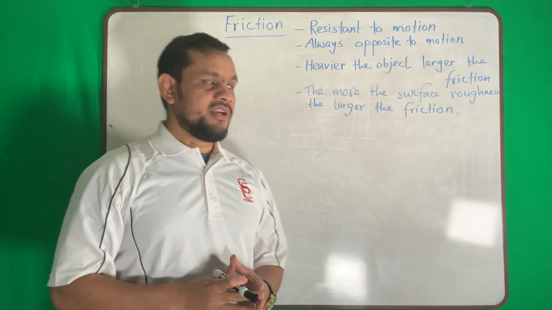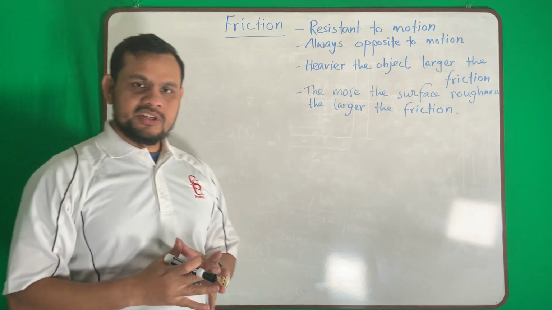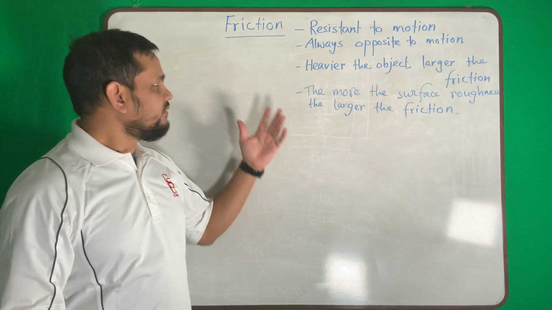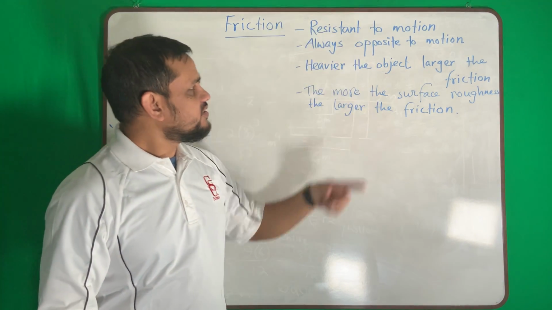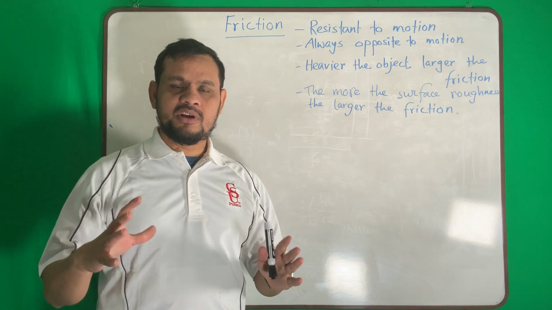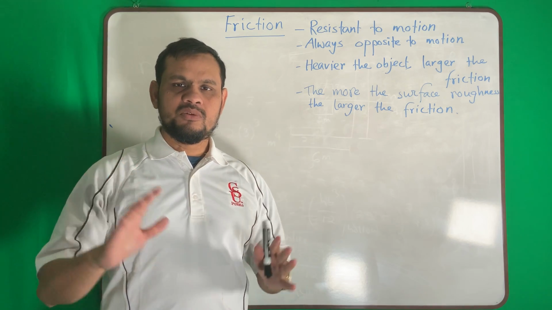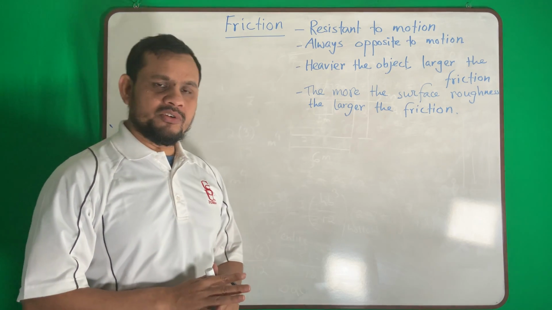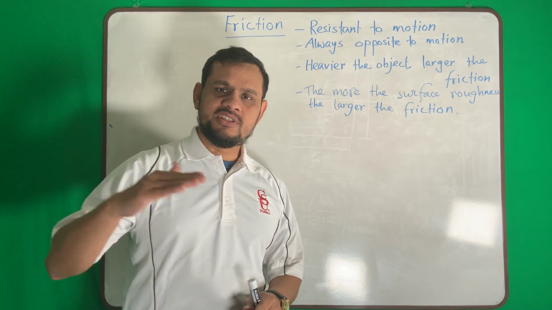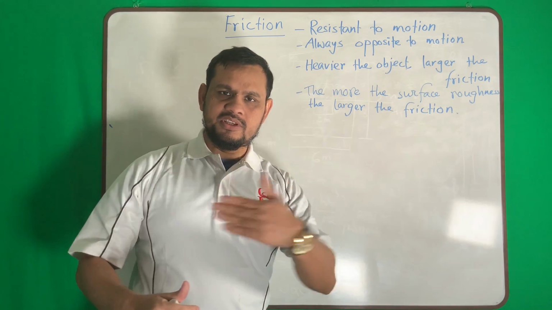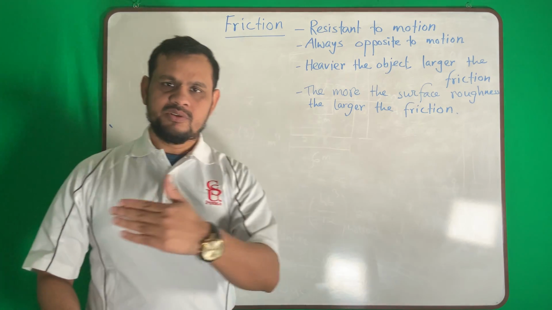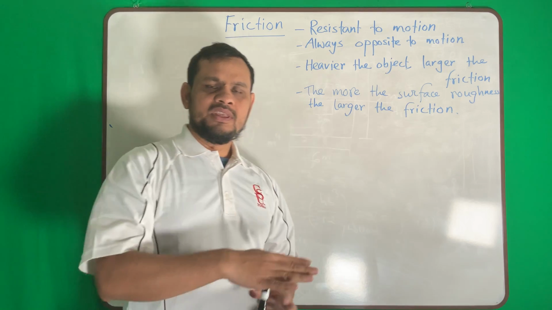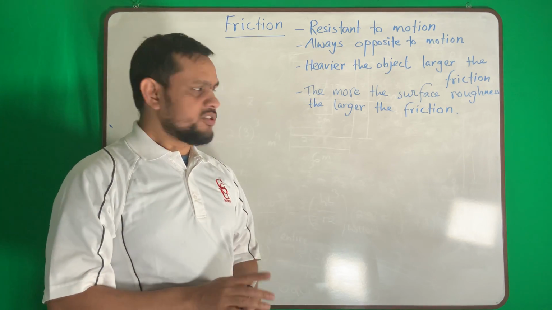Today our topic is friction. What is friction? In statics, we define friction as resistance to motion. That means whatever resists my motion, we call it friction. And it is always opposite to the motion. That means if my motion is this way, resistance will be this way. If my motion is this way, resistance will be that way. So that is always opposite to the motion.